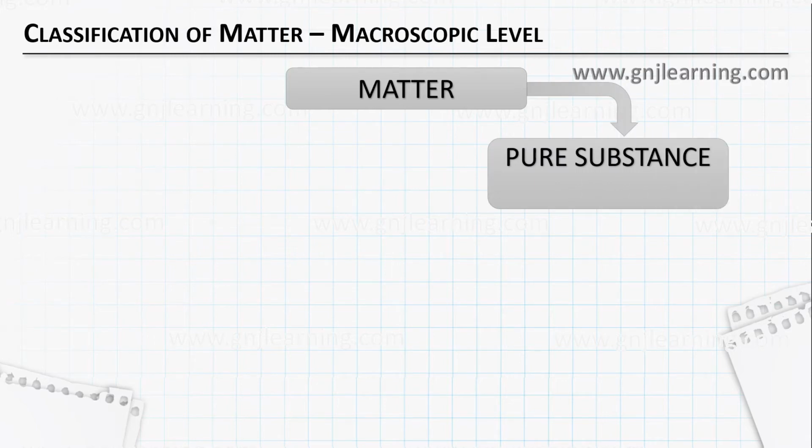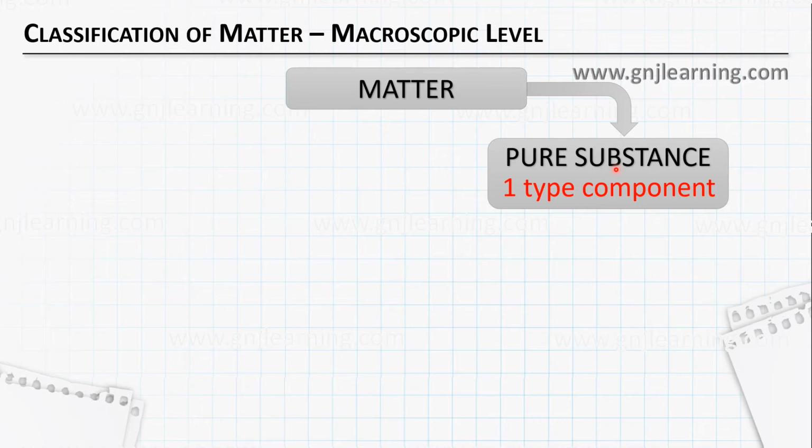Now again classification of matter, but this time at macroscopic level. So let us take matter as a whole. Matter can be broadly, so you can see one type of matter is pure substance. So the question is, what are pure substances? Pure substances contain only one type of component, one type of particle inside it. Pure substance, for example, pure water.